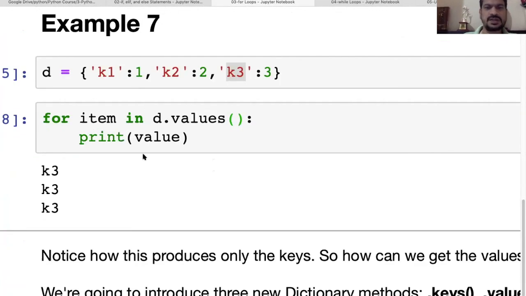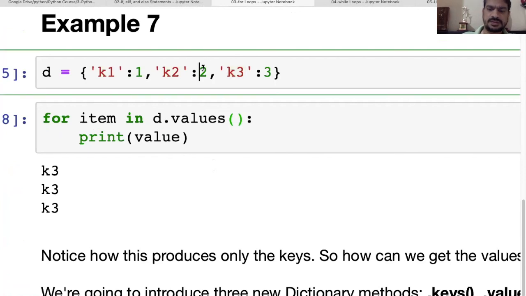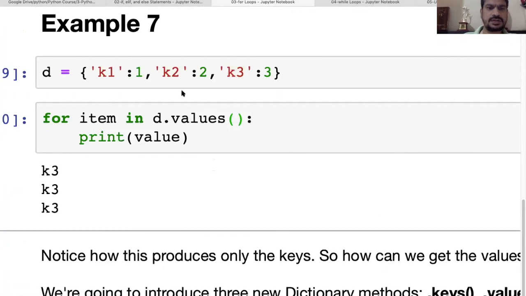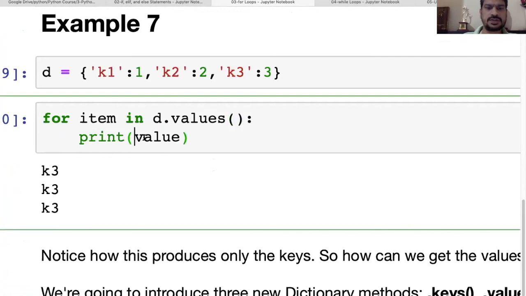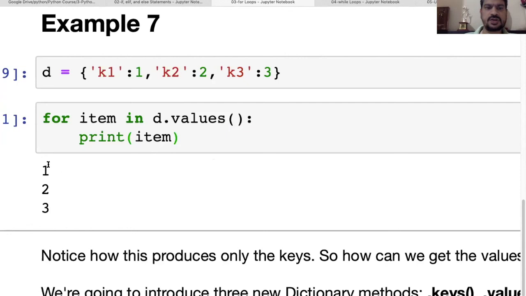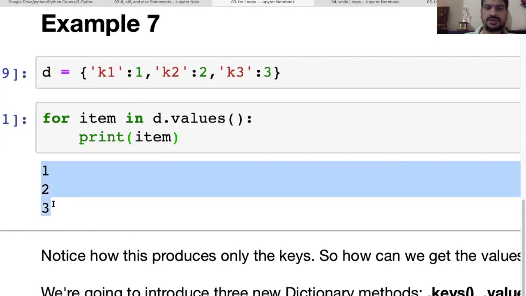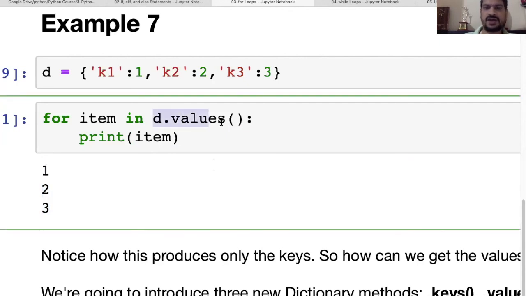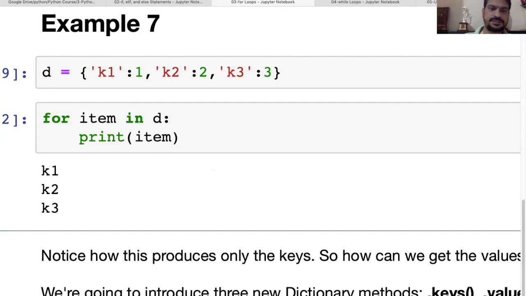That is, okay, wait a minute. This should be item. Yes, so it is going to print the values here, 1, 2, 3. If you are giving the values, it will give the values; if you are giving the keys, it will give the keys. Otherwise, by default, it is going to print the key only. Okay.